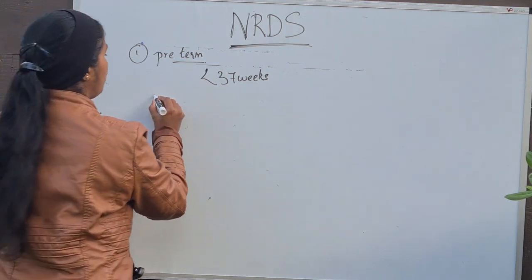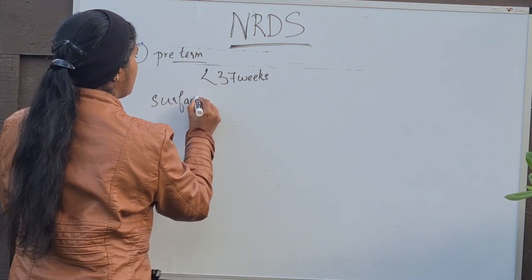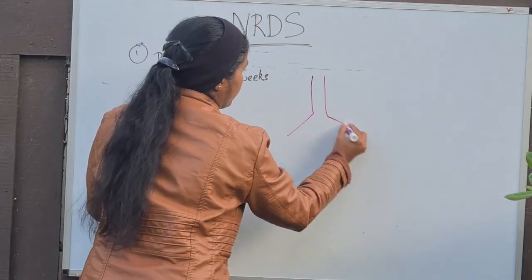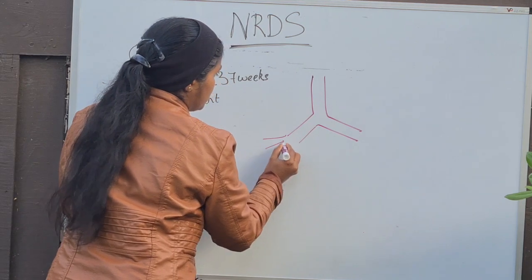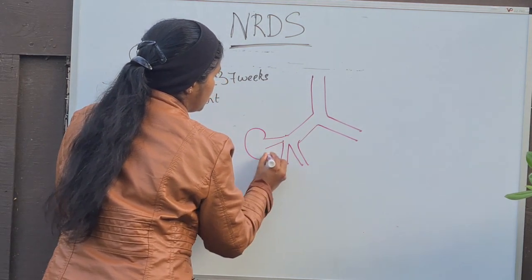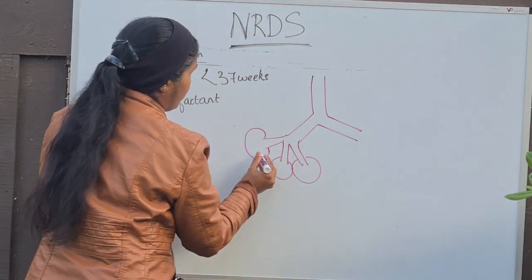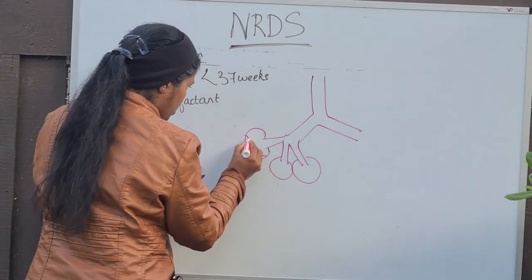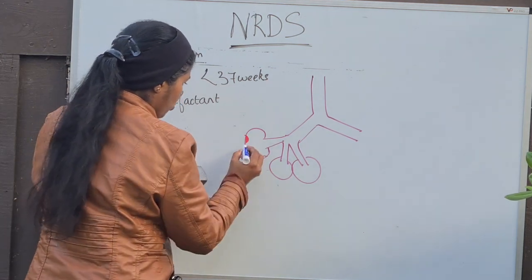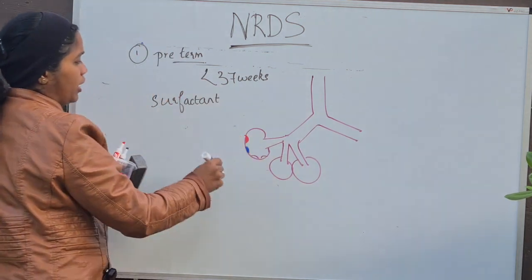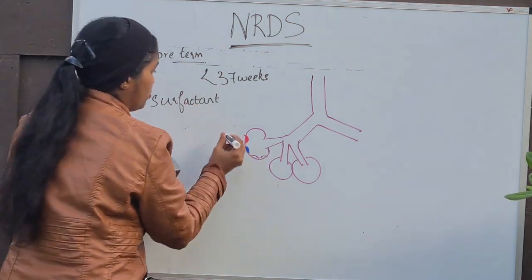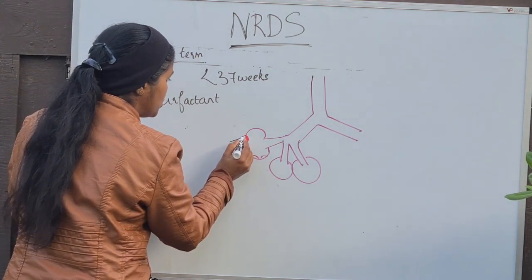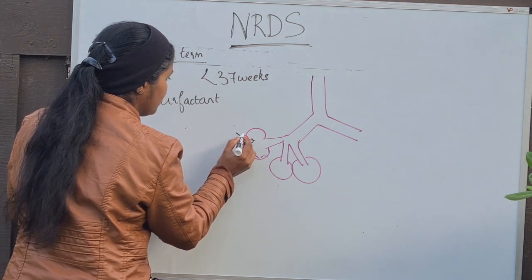So what produces the surfactant? The surfactant is produced from the lung per se. There are two types of cells in the alveoli. So you have the trachea, bronchioles, just a simplified version of the lung, and then the alveoli. In the alveoli there will be two types of cells: type 1 pneumocytes and type 2 pneumocytes. What is the role of each? Type 1 pneumocytes are a simple squamous epithelium, and they are responsible for oxygen exchange.